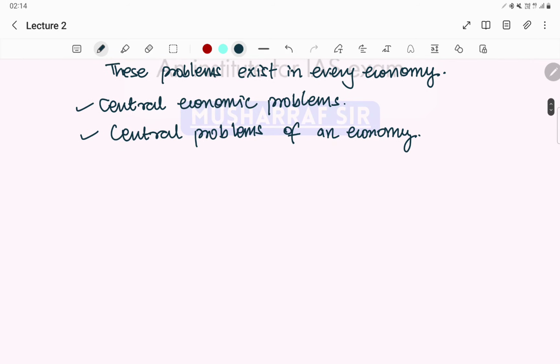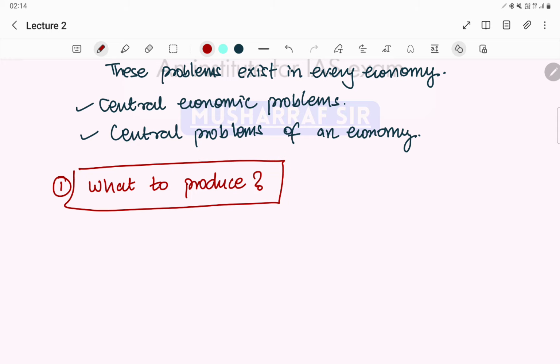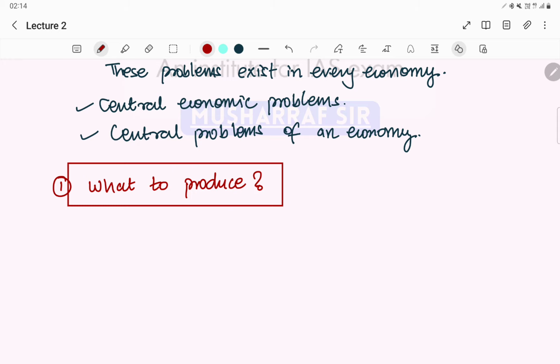Okay, so what are these problems? Let's see. Number one, the first such problem is what to produce. The first problem that every economy faces is what to produce.